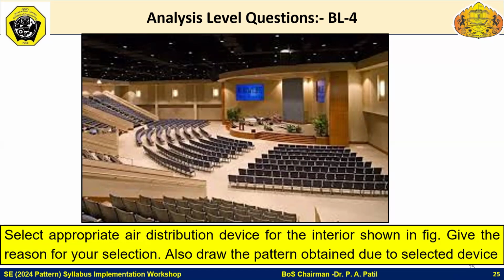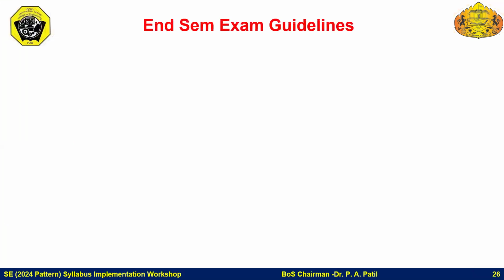Another example you can have: this is an air conditioning hall or auditorium where the students are supposed to select a proper air distribution system which will give uniform distribution of temperature as well as velocity. Such kind of question will definitely trigger their analysis skills, evaluation skills, and later on the creation skill among the students.